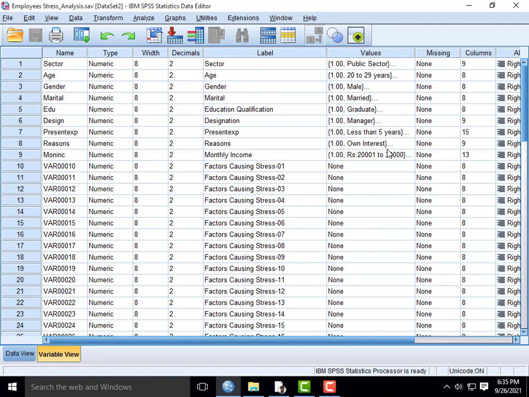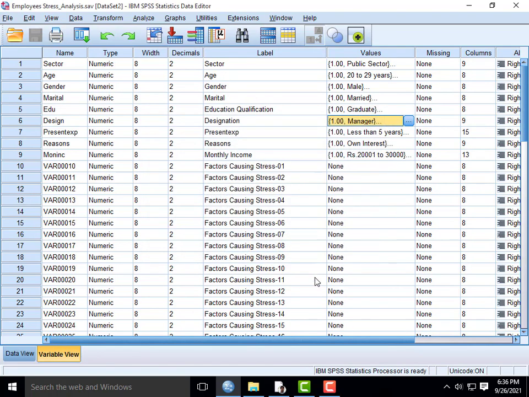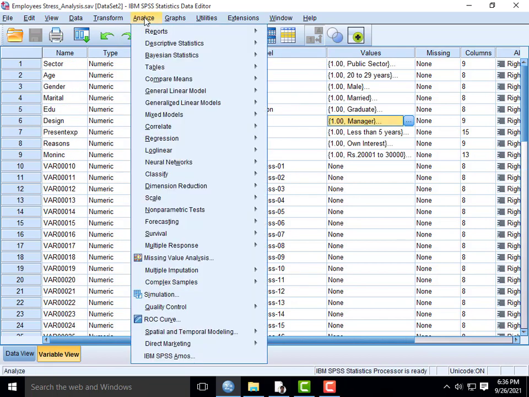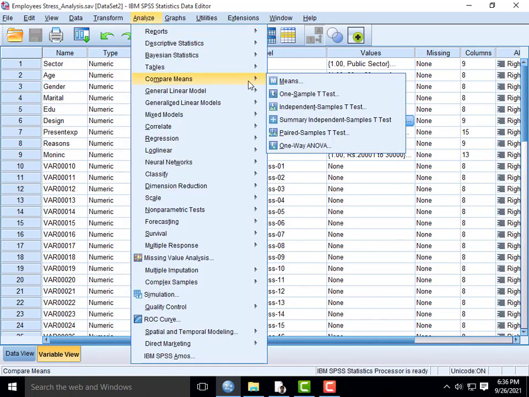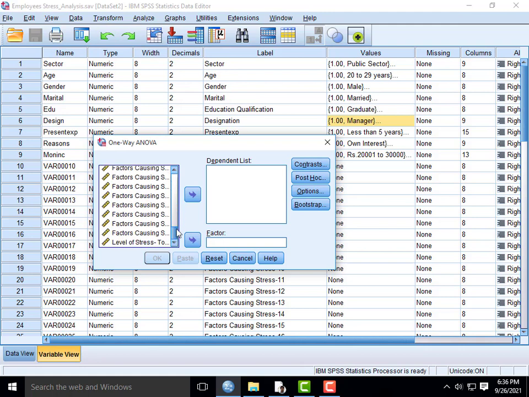using ANOVA whether there is any mean difference between the categories of designation, like manager, assistant manager, officer and clerk, with the total score of stress. Go to Analyze, select Compare Means, click One-Way ANOVA. Here our dependent variable is level of stress; move it here.